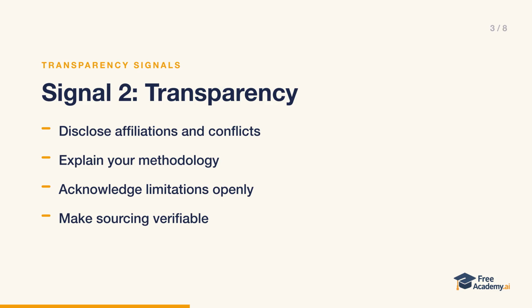The disclosure section states the article was researched independently, that the company receives no compensation from any CRM vendor mentioned, and that the author previously worked with one vendor as a consultant. The methodology section explains that pricing data came from vendor websites in January 2024, and user reviews were aggregated from G2, Capterra, and TrustRadius, with a minimum of 100 reviews per product. And the limitations section admits the analysis only covers small businesses, not enterprise. That honesty builds trust rather than undermining it.